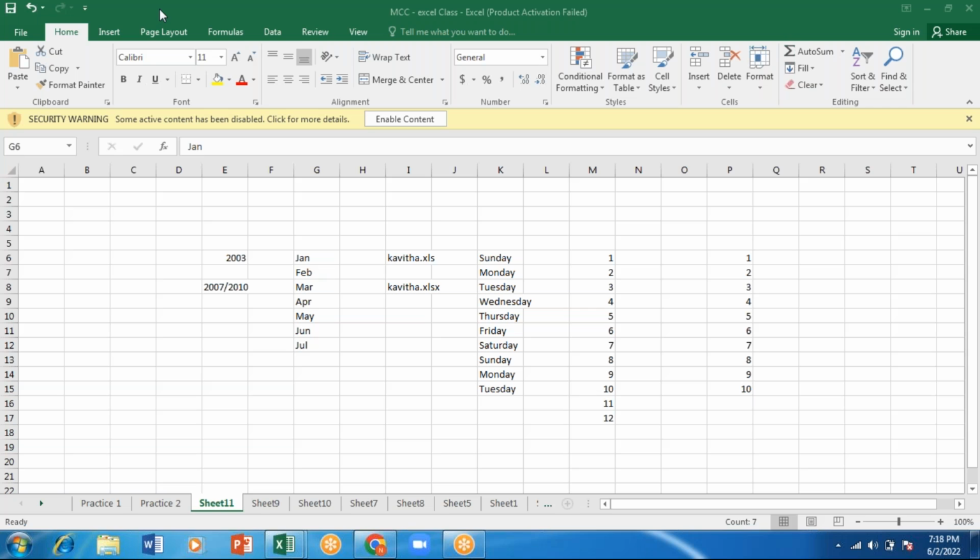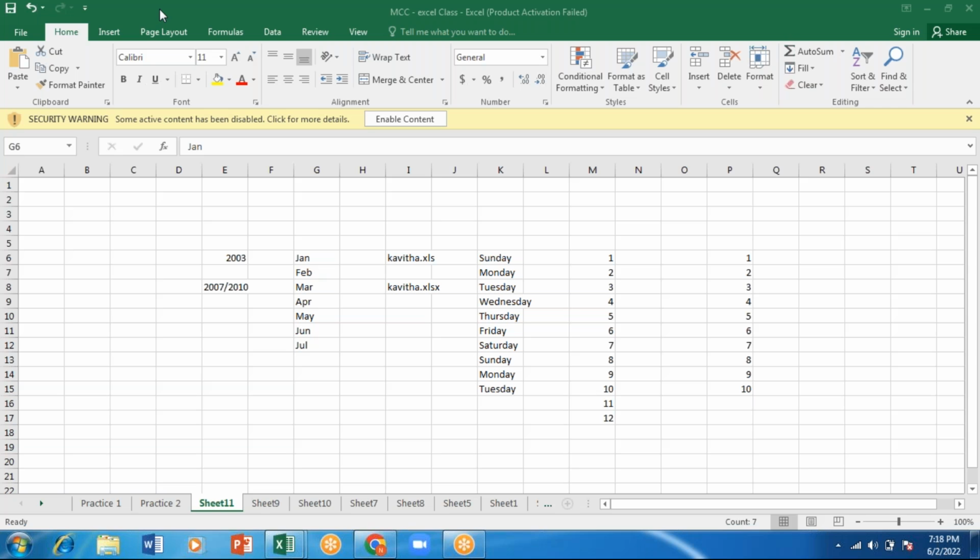Okay. Formula in Excel, whenever we start, I think I've told you, equals to, we will be using this. And let me show you one more. I'm having a data here, right?